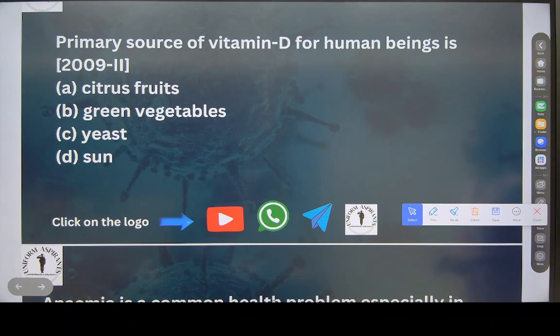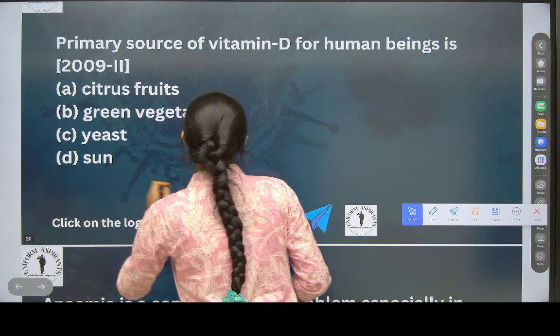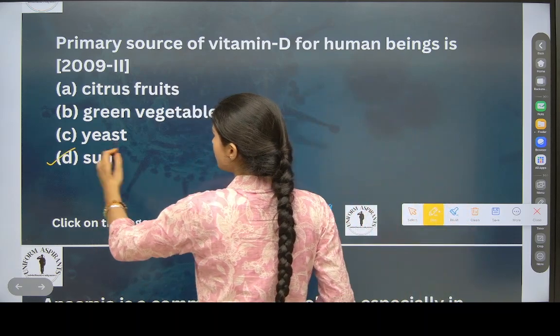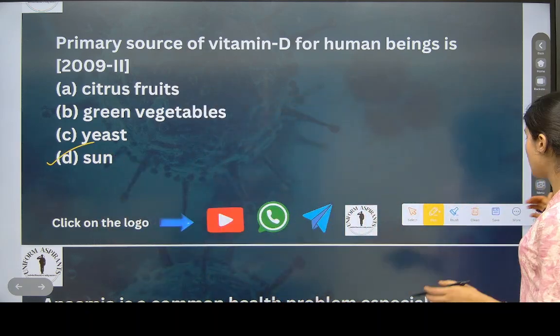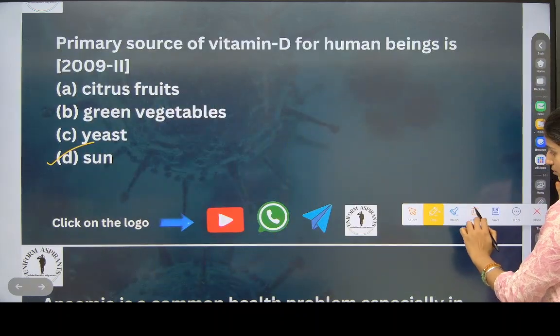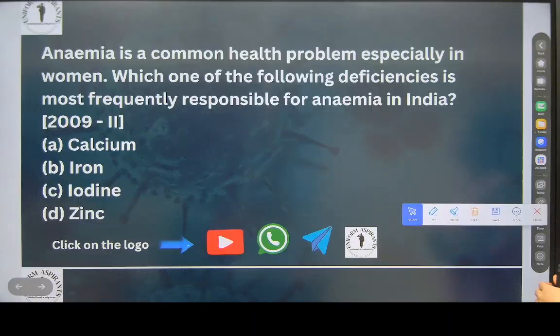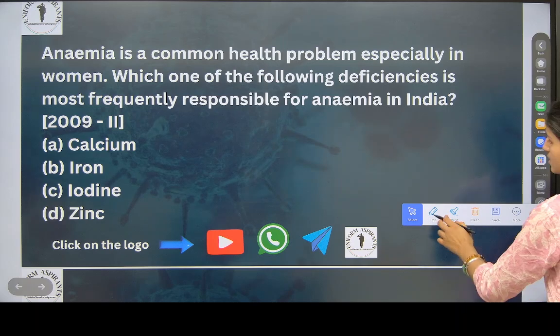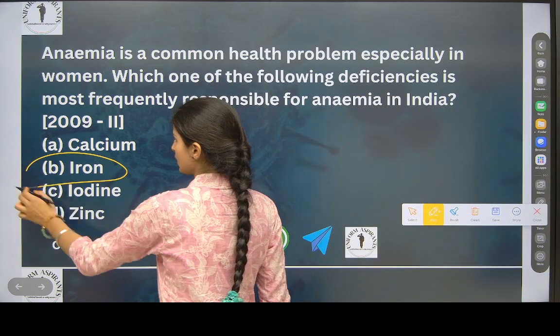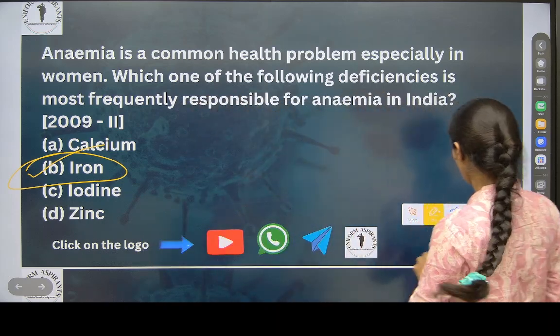Okay. The primary source of vitamin D for human beings is sun. We know that from sunlight only we get vitamin D. Okay, check this. Anemia is a common health problem, especially in women. Which one of the following deficiencies is most frequently responsible for anemia in India? Is it calcium, iron, iodine, or zinc? So what will be the answer? Iron. Yes or no? Yes.